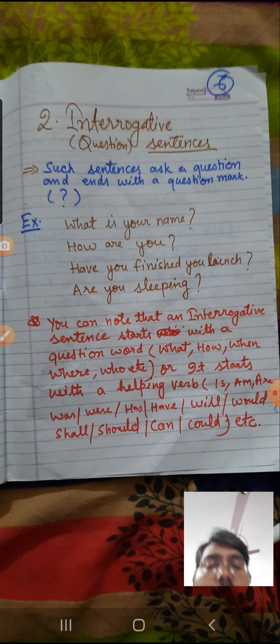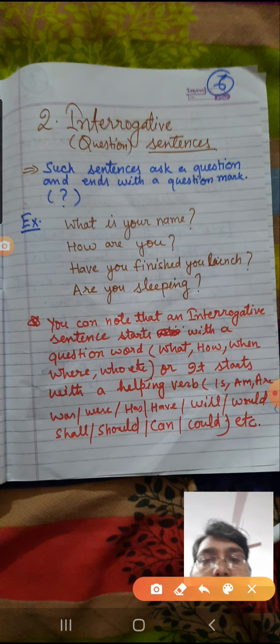So here you can notice that these interrogative sentences ask a kind of question. So the sentences that ask you a kind of question are known as interrogative sentences, and they end with a question mark.